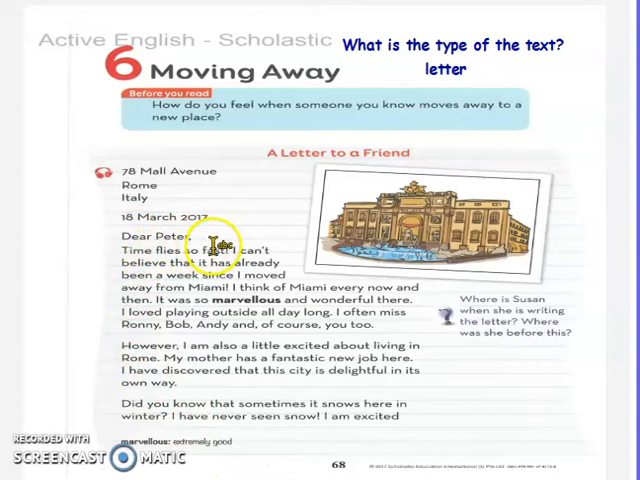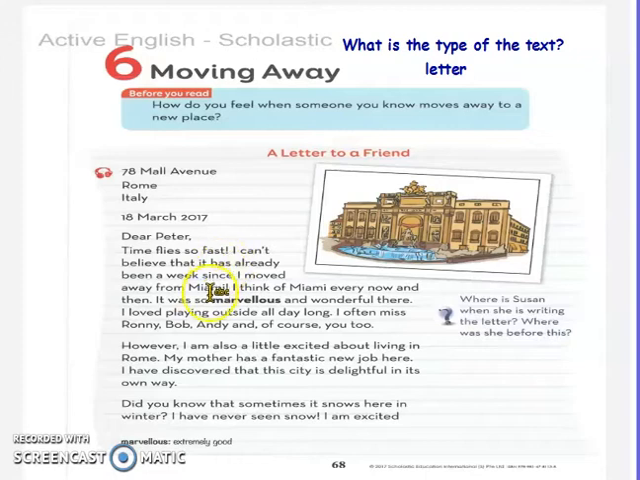Time flies so fast. I can't believe that it has already been a week since I moved away from Miami. Here, my students, Susan lived in Miami in the past, and now she lives in a new place.